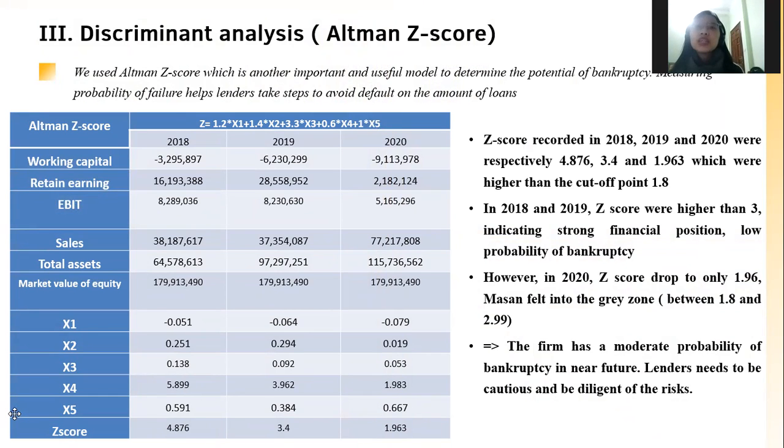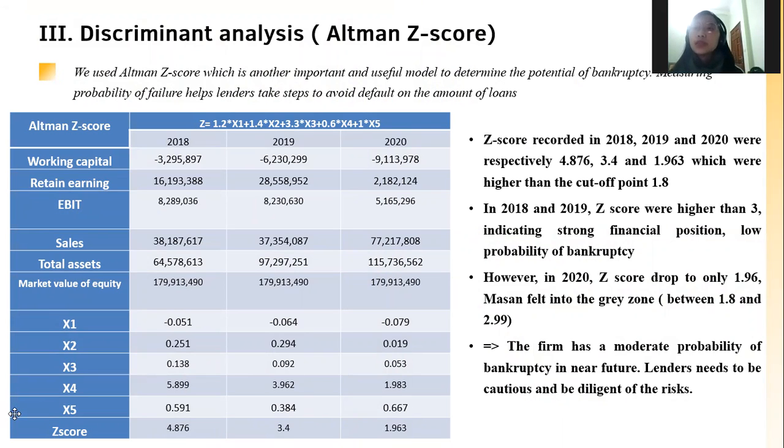The third part is discriminant analysis, the Altman Z-score, an important model used to determine the potential of bankruptcy. We can see that the Z-score over the past 3 years was higher than the cutoff point of 1.8. In 2018 and 2019, this score was higher than 3, indicating strong financial position and low probability of bankruptcy.